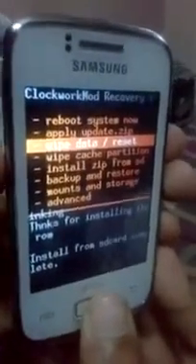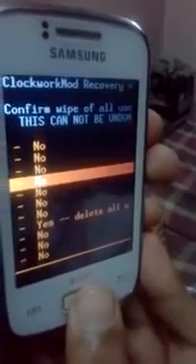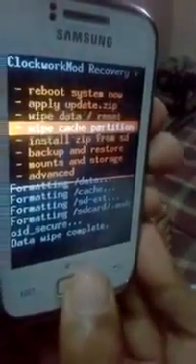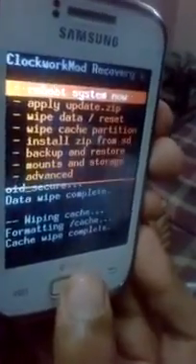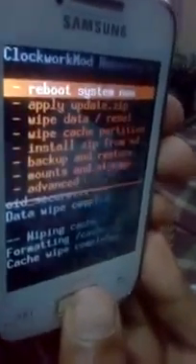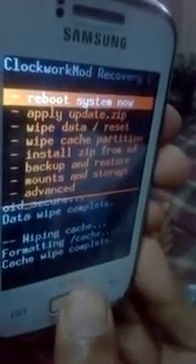So don't forget to wipe data and reset. Press yes and wipe cache partition. Press yes. Now it is written reboot system now, so we are going to reboot the system.